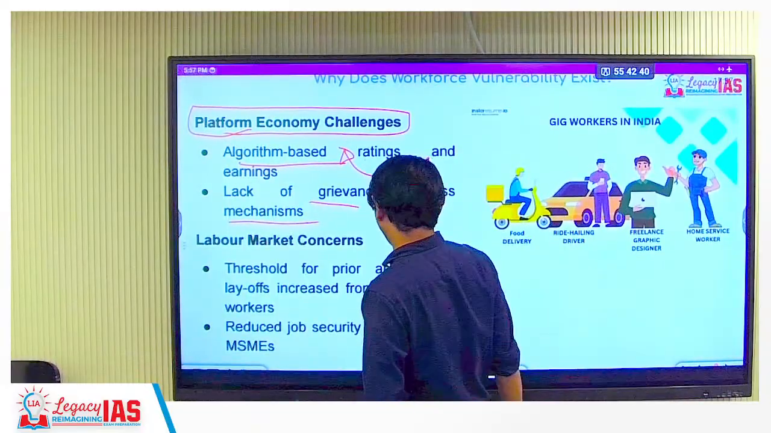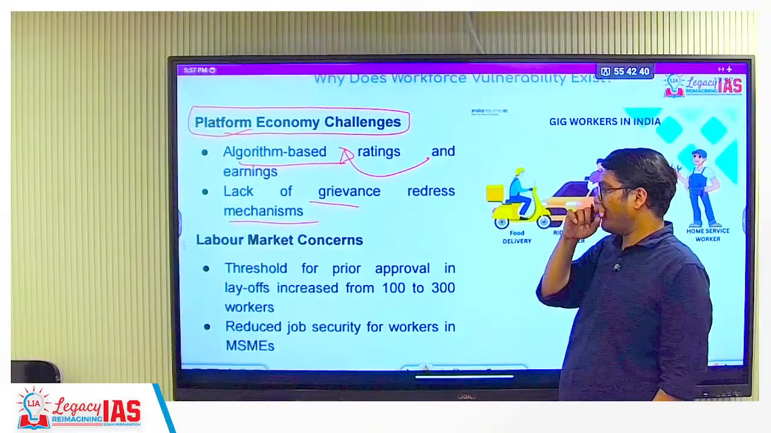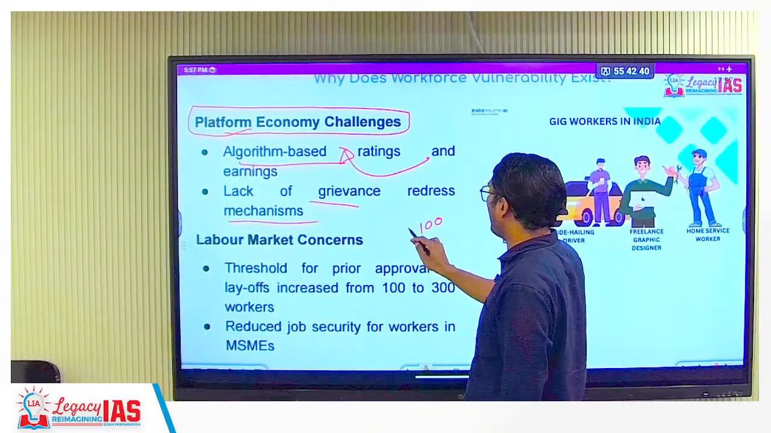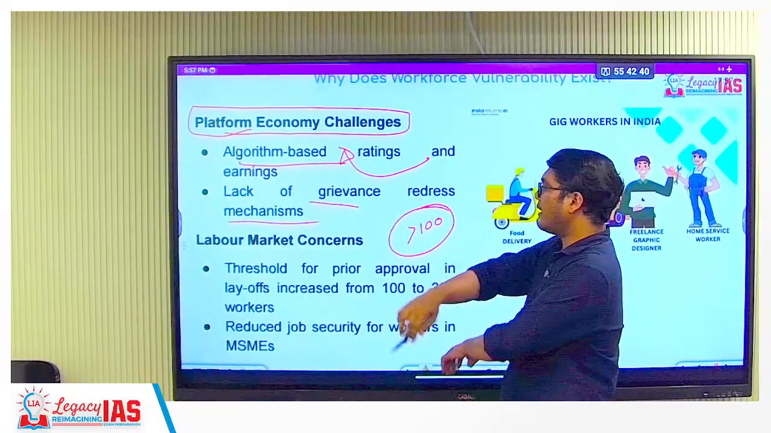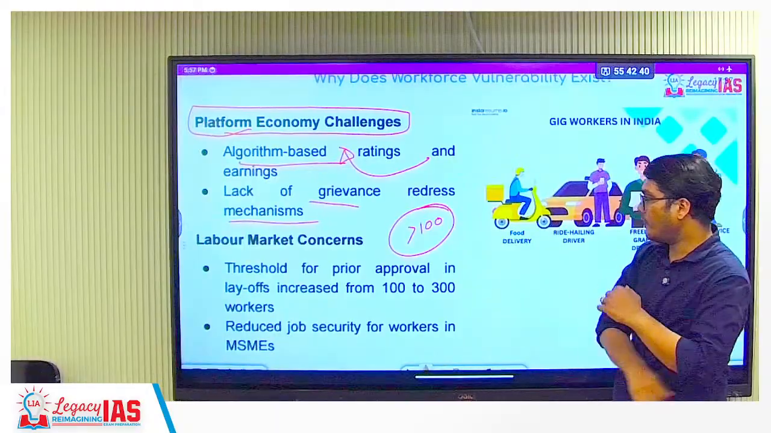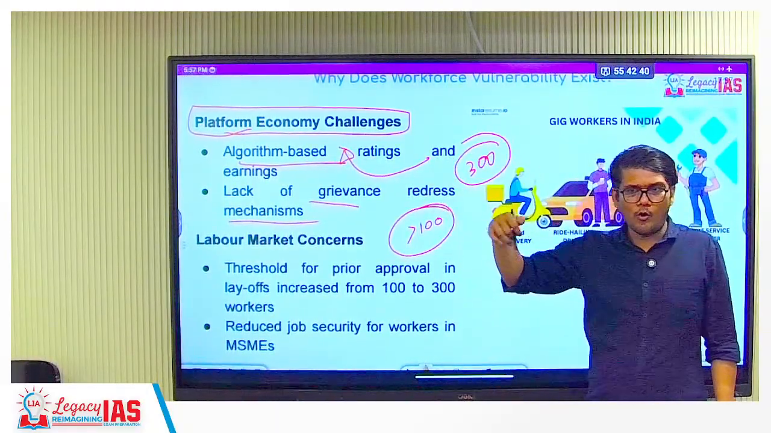Labor market concerns, okay. Threshold for prior approval and layoff. This is one important thing. Previously, if any company was removing more than 100 people, it was considered a layoff. Now that threshold has increased to 300. Now how does it make a difference?